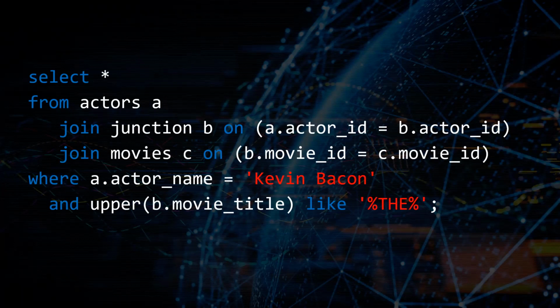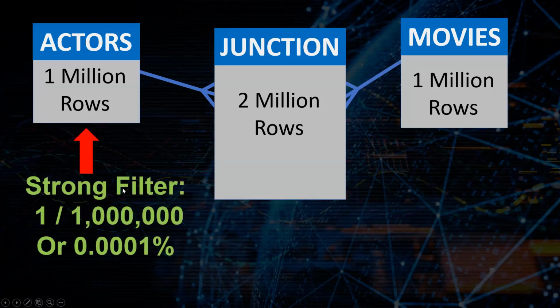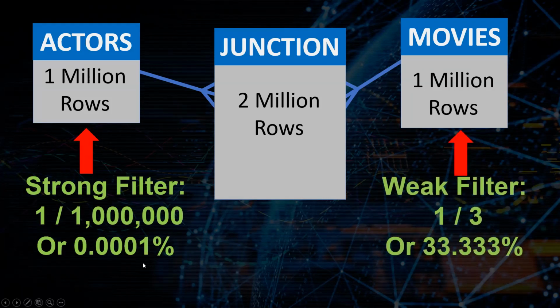So here, we have an extremely strong filter on our actors table. We've limited our list of 1 million records down to just one record. We're talking about Kevin Bacon. And then we have probably an extremely weak filter on our movies table. Like I said, we have 1 million records, but we've isolated it down to exactly one actor. If I say Kevin Bacon, you know exactly who I'm talking about. Versus the movies table, I would estimate that maybe a third of movie titles contain THE, right? So even if the word contains the or these or theater or whatever,